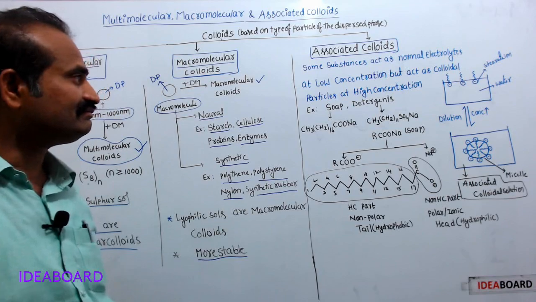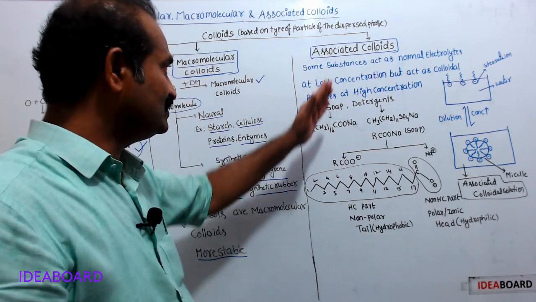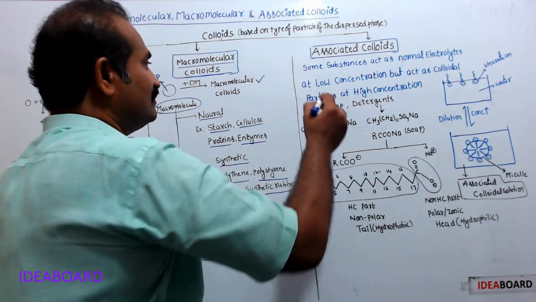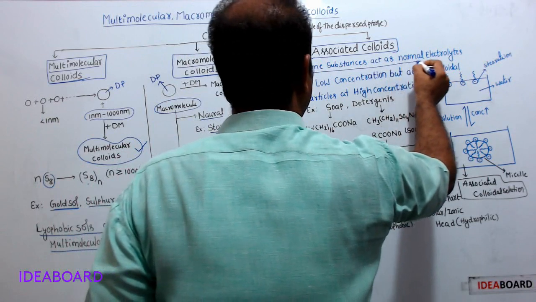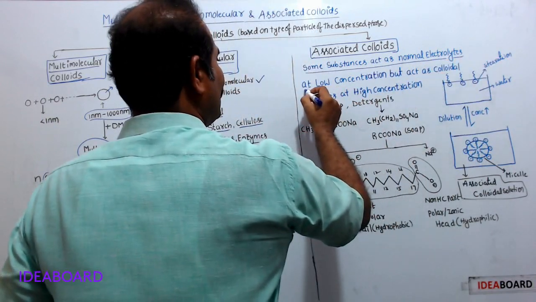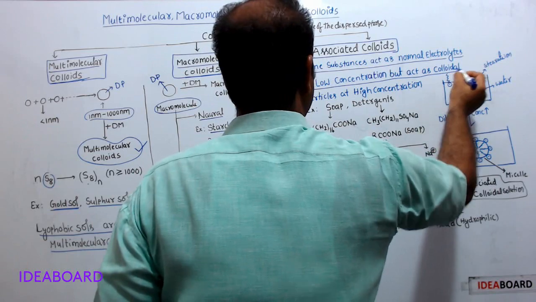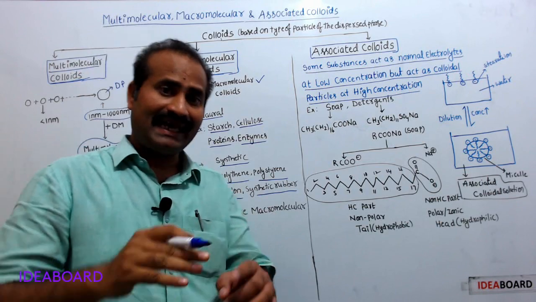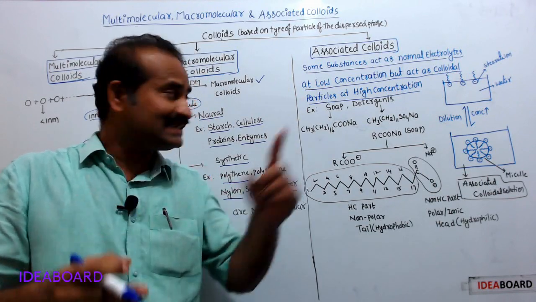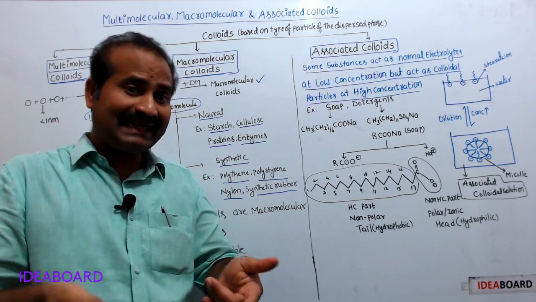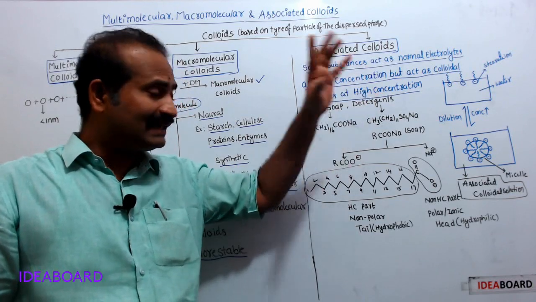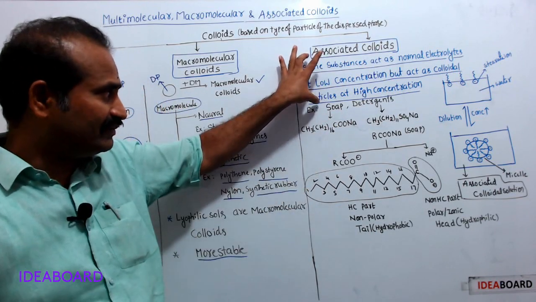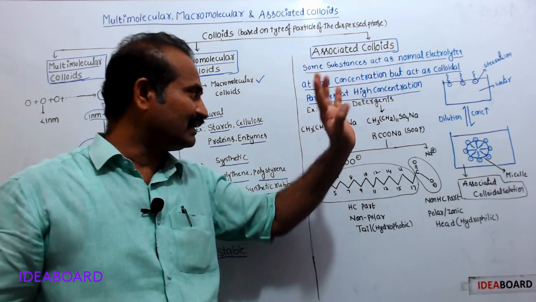Now, the third kind of colloidal solutions, associated colloids. Here, some substances act as normal electrolytes at a low concentration but act as colloidal particles at a high concentration. Examples are soap and detergent. We will see what this means.